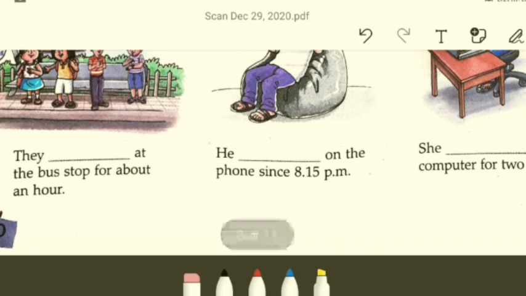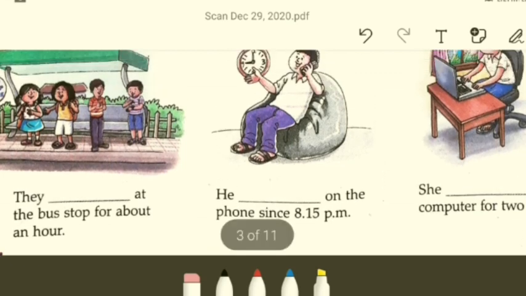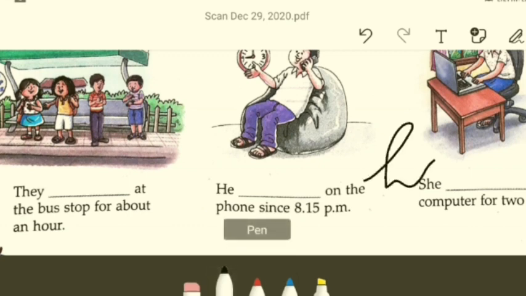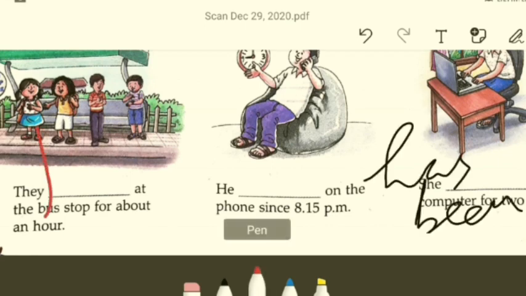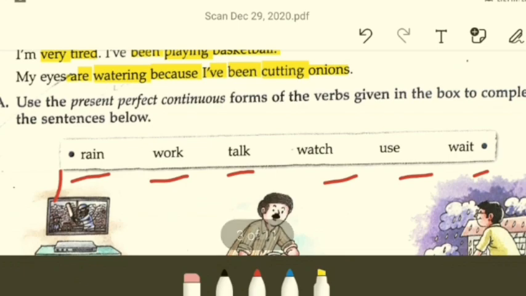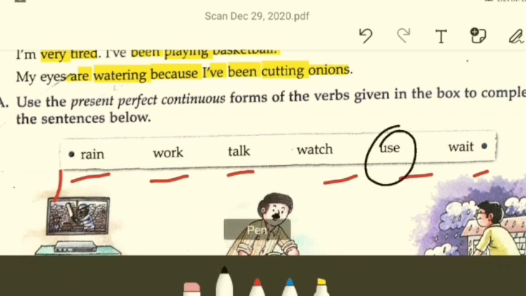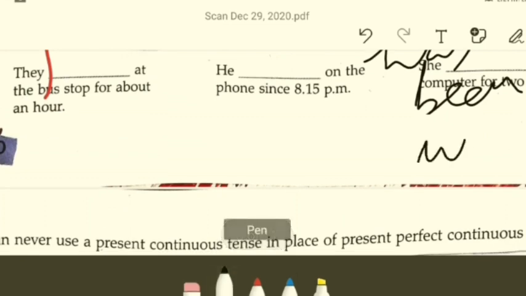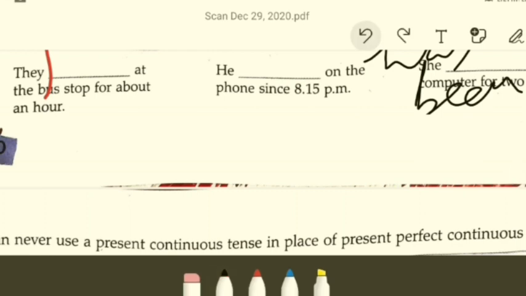She, what will it be? She, what is she doing? She, I can say, has been. The word must be in the box. Let's find out. Okay. Yeah, there we go. Use, right? We'll say she has been using. What will we say? She has been using. Alright. So that is how it works. Okay. Go through, complete them. The picture provides more than a good hint for you to complete them.